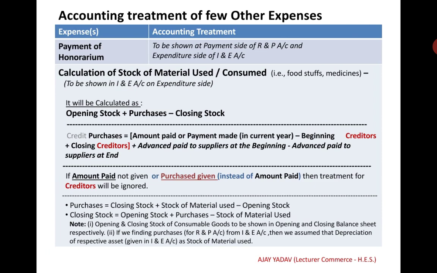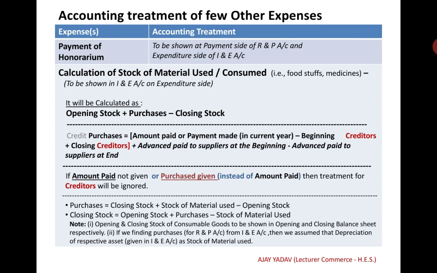Calculation of stock of material used or stock of material consumed. This is a very important adjustment related to the income and expenditure account. The stock of material used can be calculated as opening stock plus purchases minus closing stock. Purchases we can find from the amount paid or payments made in the current year. This amount paid we can find from the payment side of the receipt and payment account, and we will deduct opening creditors and add the closing creditors to the amount paid.